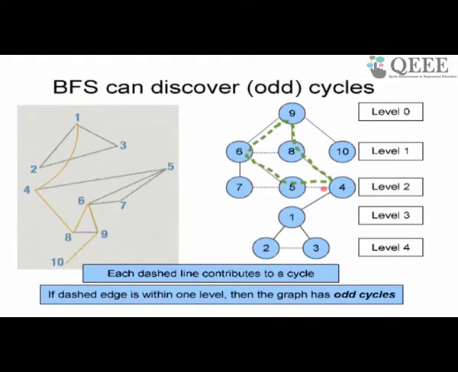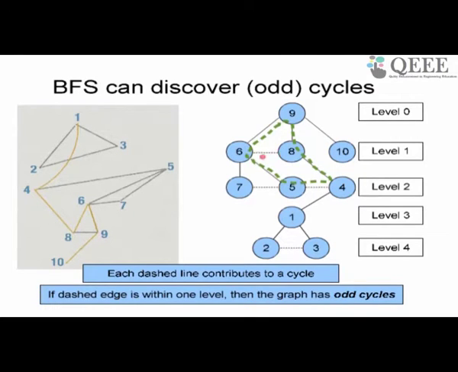Therefore when I add the edge 5 4 to it, I get an odd number. This is 2, this is also 2, 2 plus 2 is 4, plus 1, so 5. So this is a 5 edge cycle, so it's an odd cycle. So whenever I have a dashed edge in the same level and I make a cycle out of it which contains only one dashed edge, that cycle will always be an odd cycle.